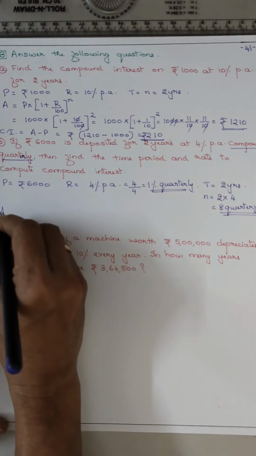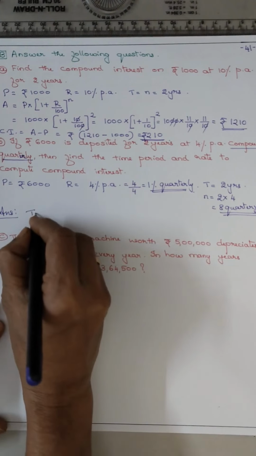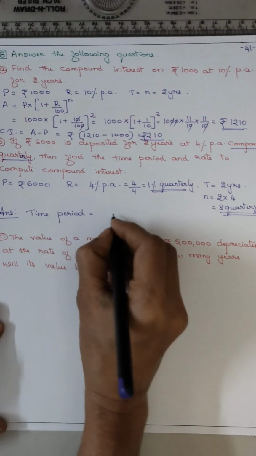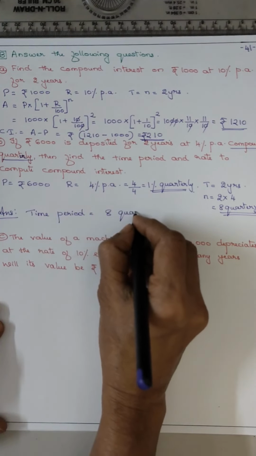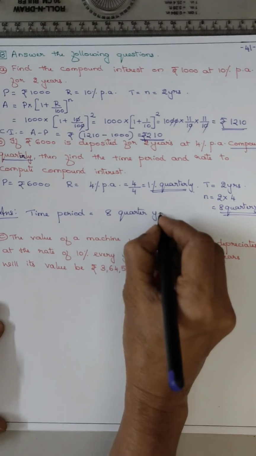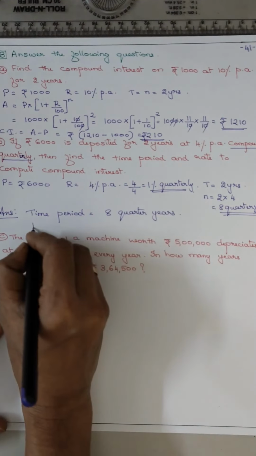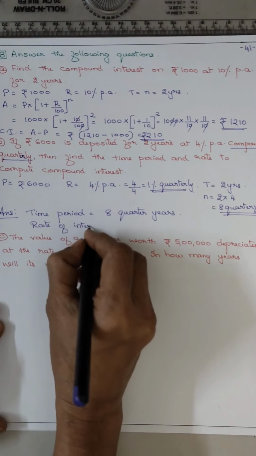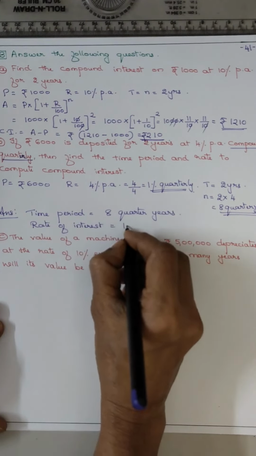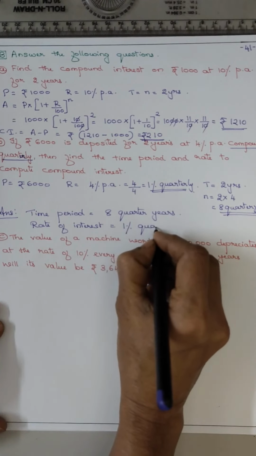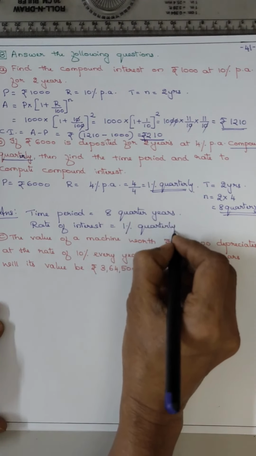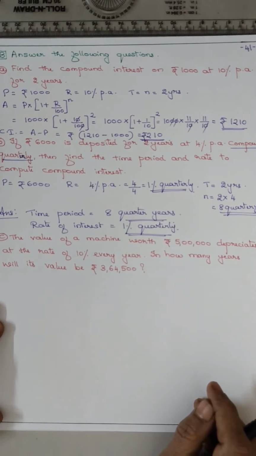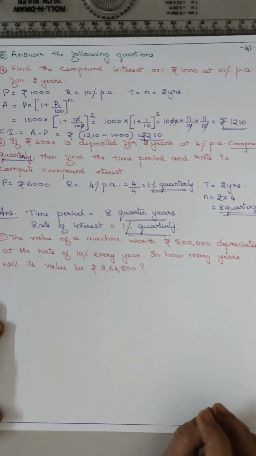So what is the answer? Time period is equal to 8 quarter years and the rate of interest will be 1% quarterly. They have not asked to find out the CI. Read the question properly, okay?